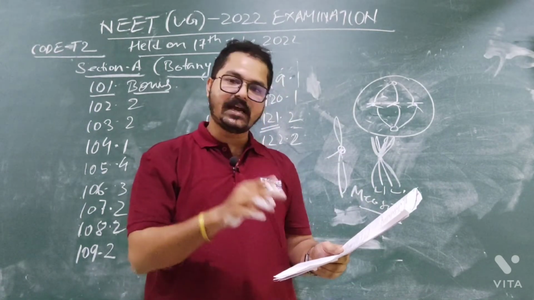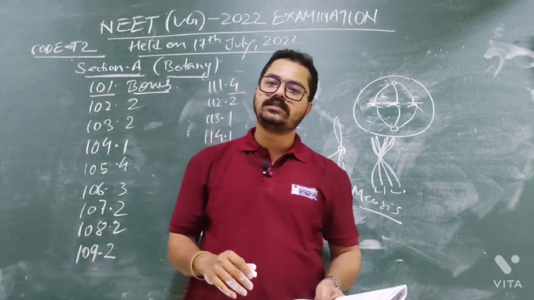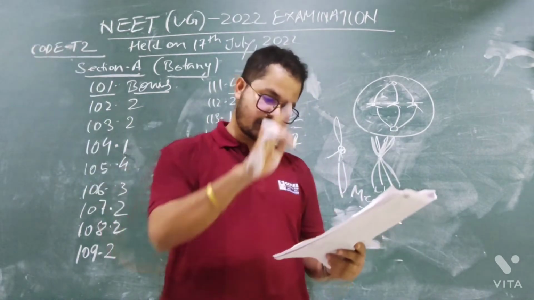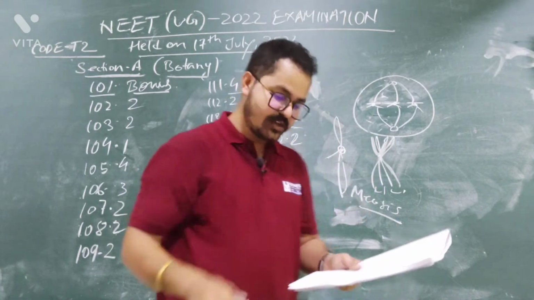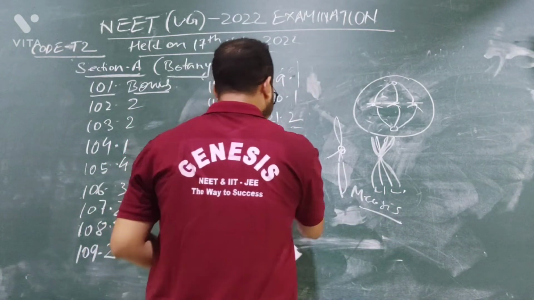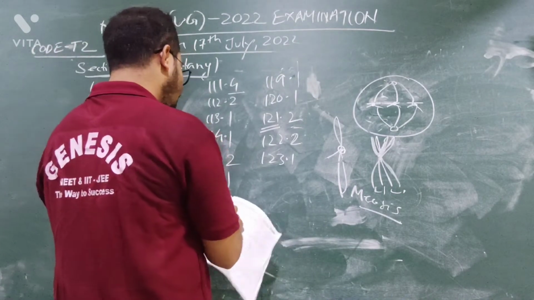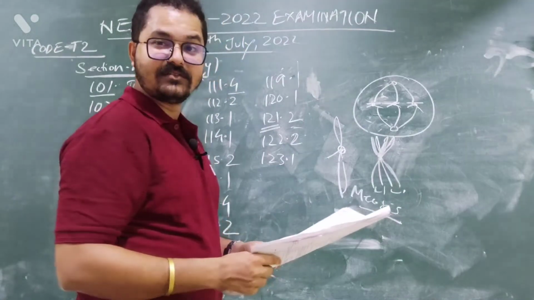Now in the question they are asking which is not an ex situ conservation. Ex situ conservation means protection outside their home. Option number 1, Kaziranga National Park, is in situ conservation. So answer will be option number 1, because National Park is in situ conservation. Option number 2, micropropagation, is ex situ conservation.